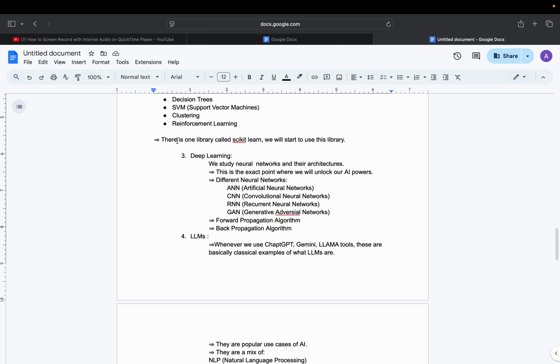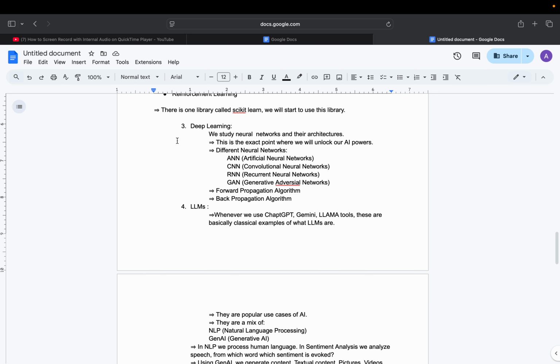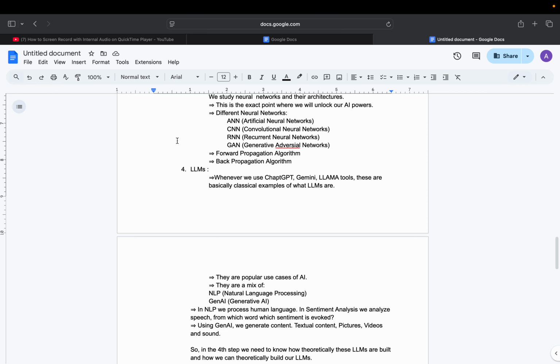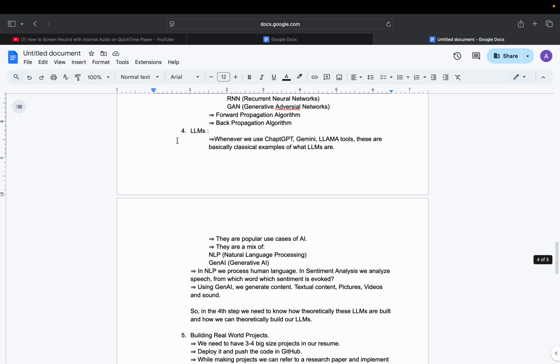And then there is deep learning. So we study neural networks and their architectures. This is the exact point where we will uncover our AI powers, different neural networks like ANN, that is artificial neural networks, CNN, convolutional neural networks, RNN, recurrent neural networks, GAN, generative adversarial networks, forward propagation algorithm, and back propagation algorithm. We are going to learn that.